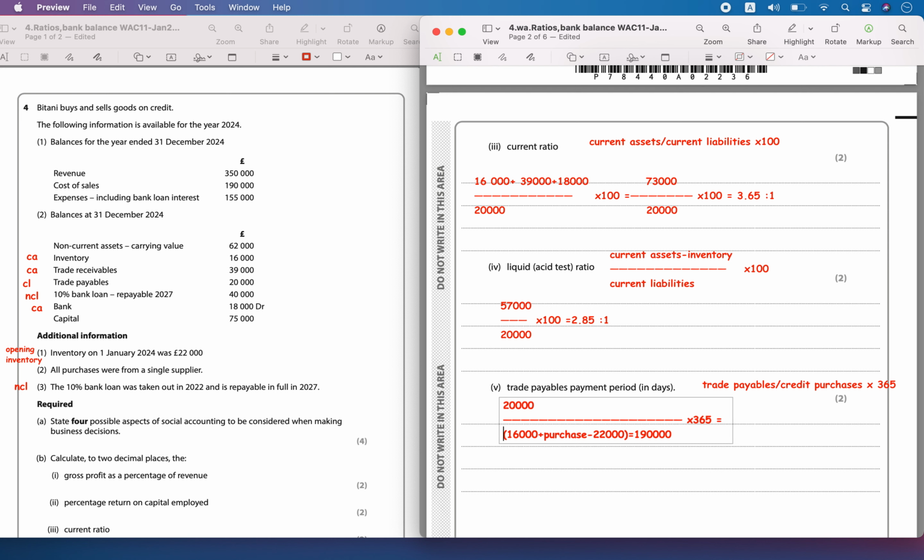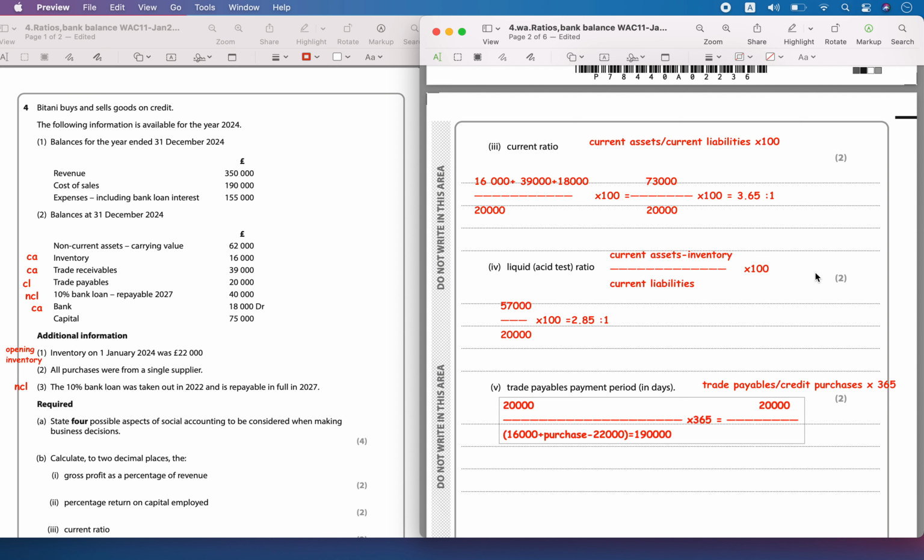So 20,000 divided by the credit purchases.